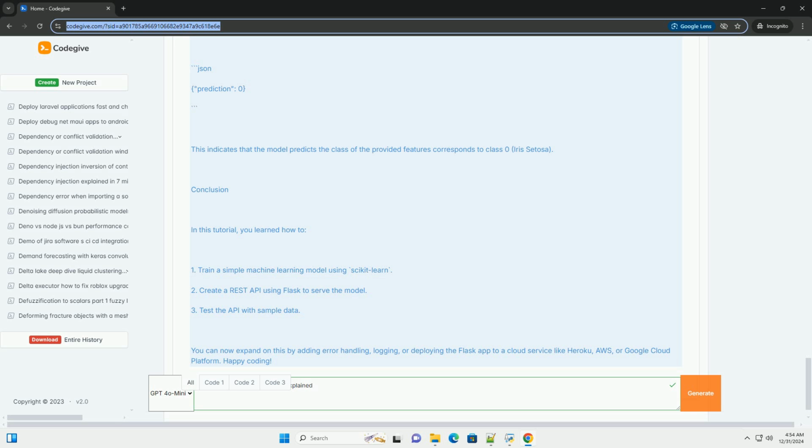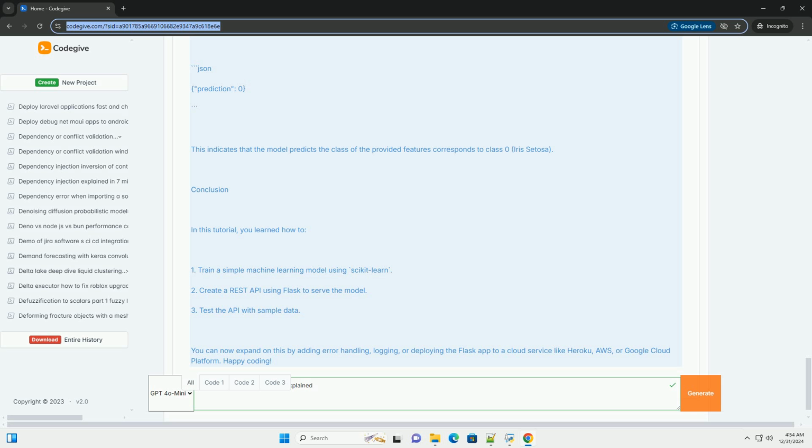Initialize Flask app. app = Flask(__name__). At app.route, /predict, methods equals POST. def predict. Get JSON data from request. data = request.get_json(force=True).